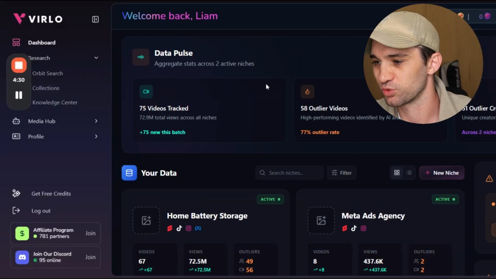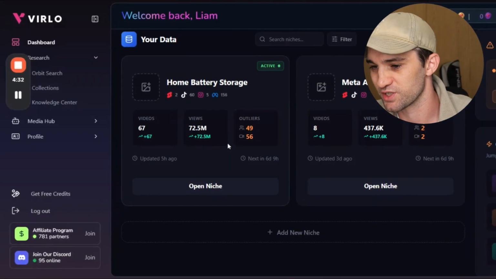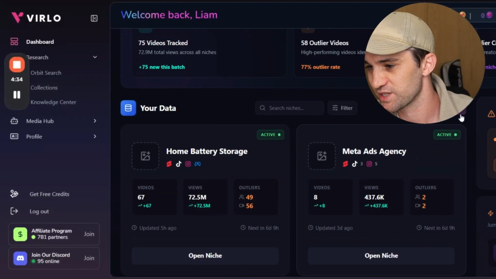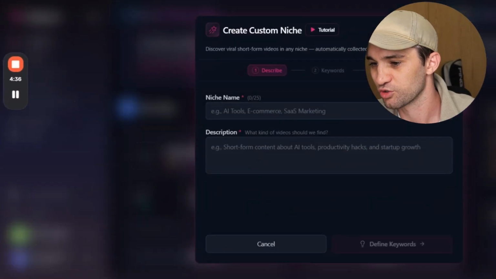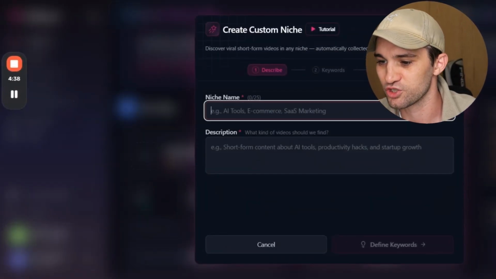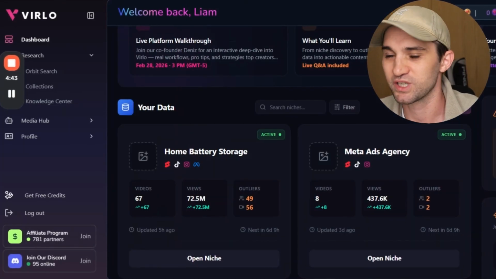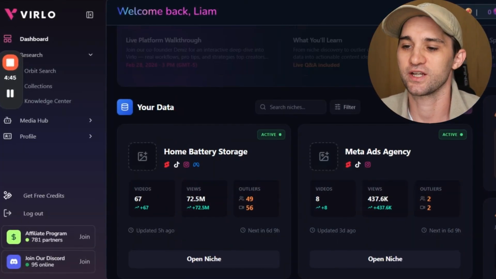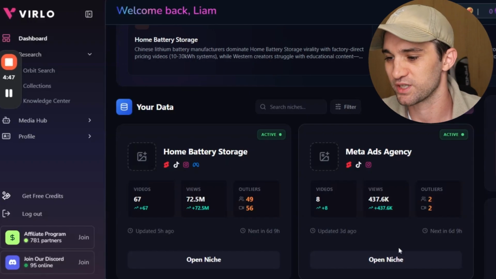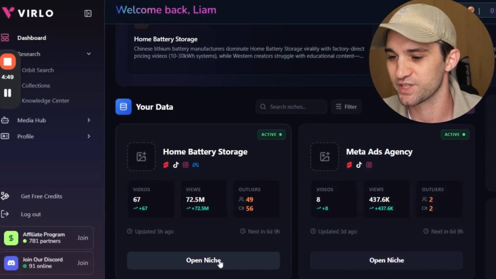So straight into it, the website is called Virlo. We've got the Virlo dashboard here. This is my one, so you can see we've got a couple of niches that we've set up. You can just click here to create a new niche, any custom niche you want. You literally just put in the details, and then you'll select some keywords to do with that niche. And then what Virlo is going to do is break down all of the key content within that niche.